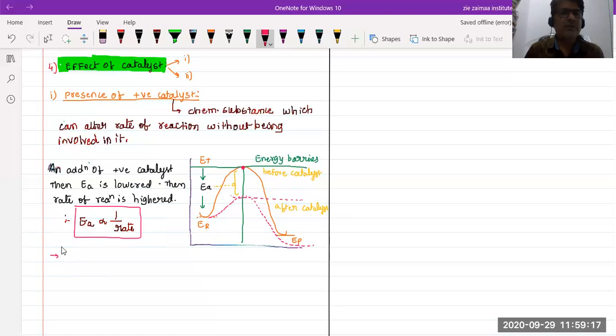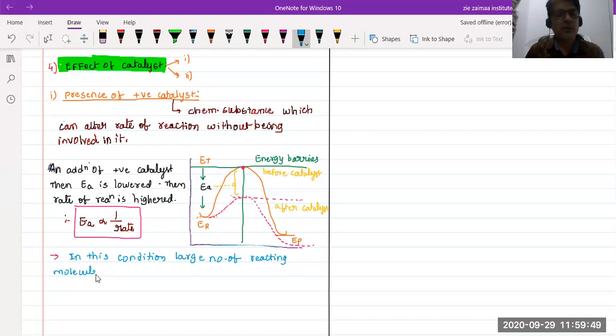Noting the next point: in this condition, a large number of reacting molecules cross over the energy barrier.